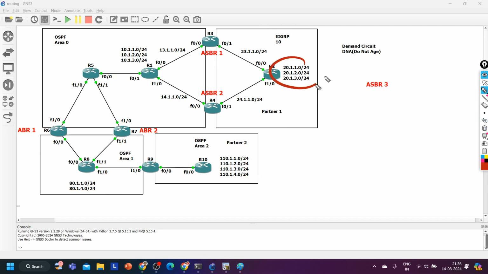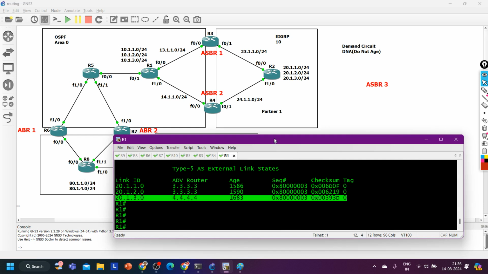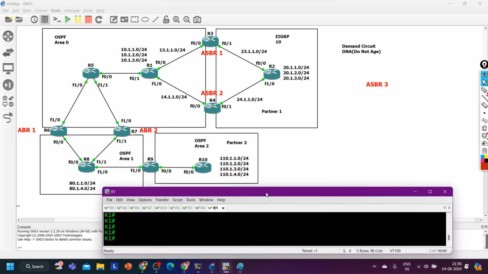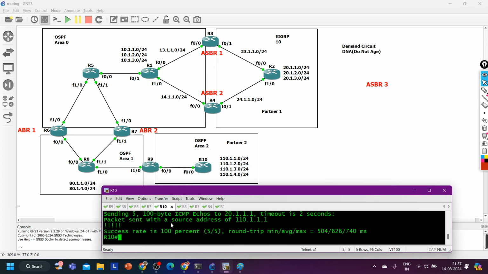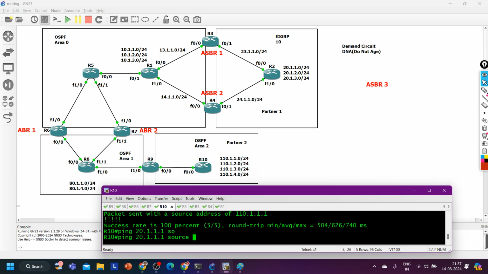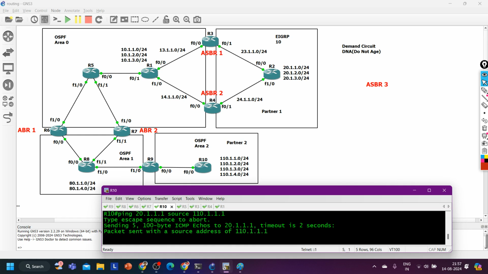Now let's suppose I want to filter these 20 subnets only on router number 8. Only on router number 8. What can we do? If you apply filtering in in direction on router number 8, then router 8 will not advertise to router number 9 as well, right? For now, if you want to verify the connectivity between partner 1 and partner 2 network, from router number 10 you can ping 20.1.1.1 source 100.0.1.1. Will ping work? Ping is not working.